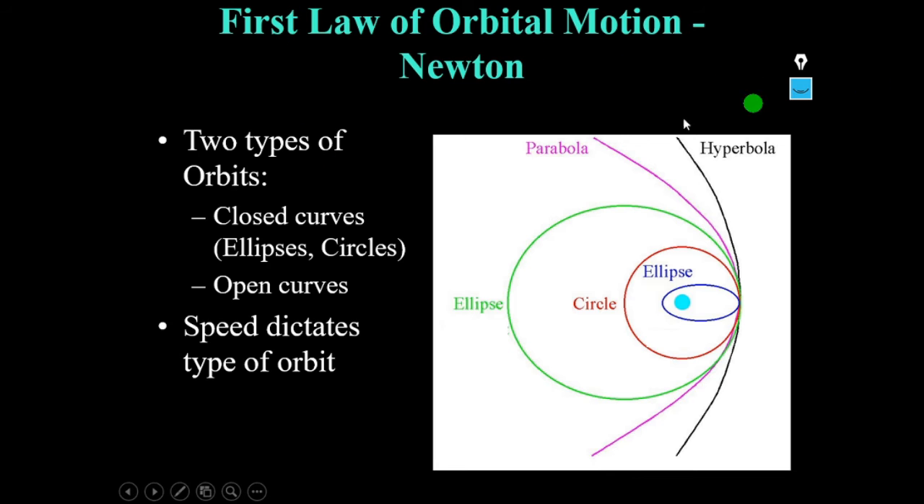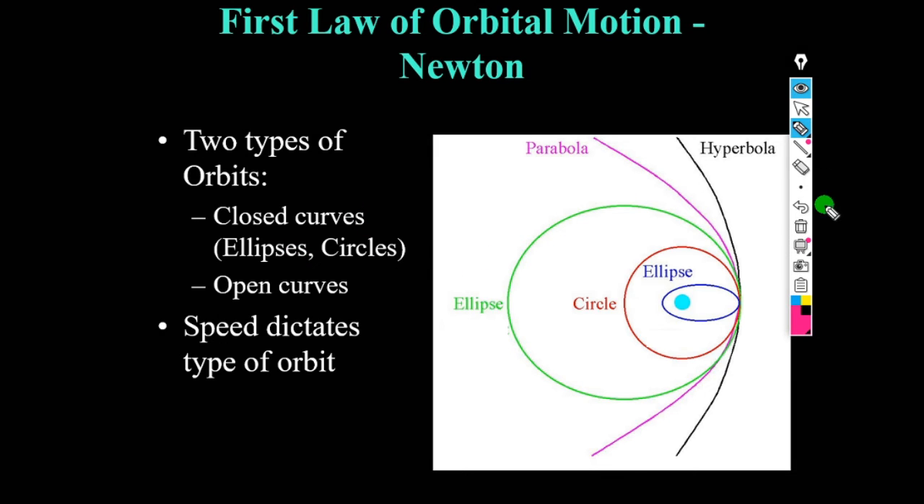Again, if you observe, there will be two types of orbits. One is closed curves, such as ellipses and circles. An ellipse is this oval shape, let us say, and the circle is this. So these are both closed curves. These come under the examples of closed curves.